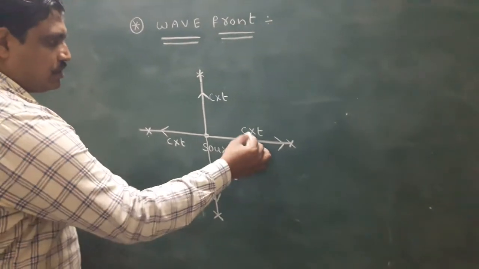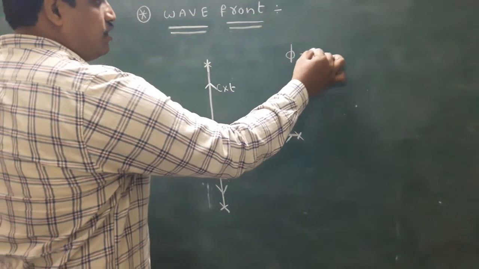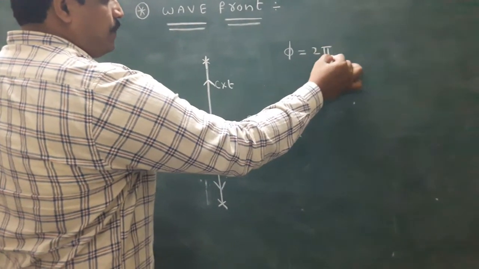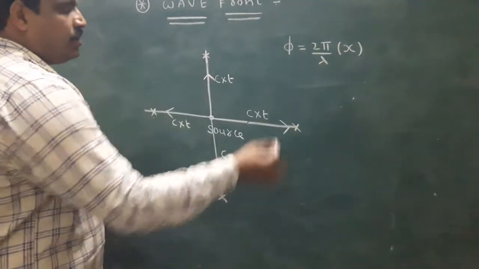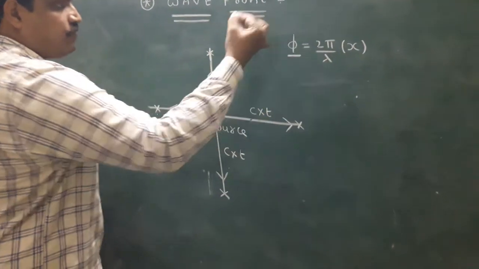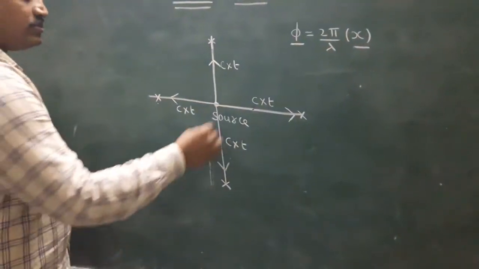In physics, the relation between phase difference and path difference is phi equals 2 pi by lambda into x. Phi indicates phase difference, x indicates path difference.